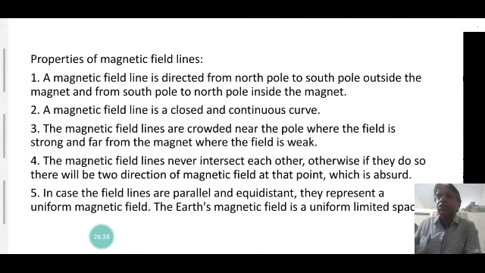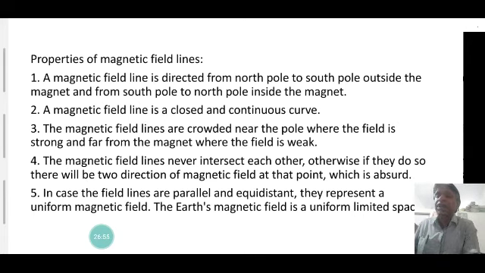Magnetic field lines are closed curves. They are crowded near the poles where the field is strong. Magnetic field lines never intersect each other, otherwise there would be two directions of the magnetic field at that point, which is not possible.